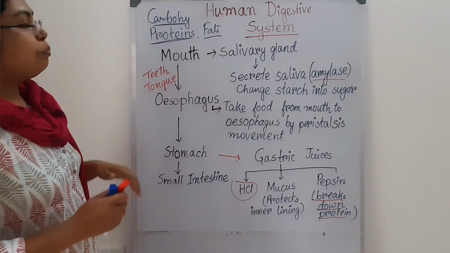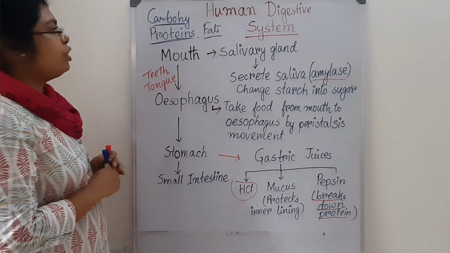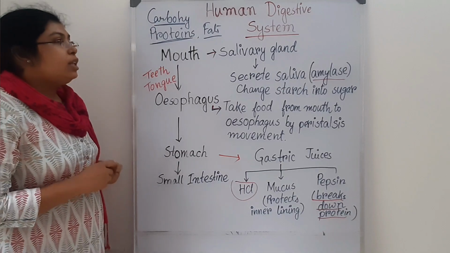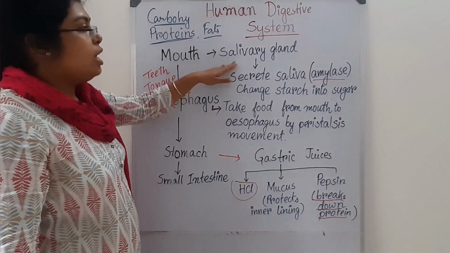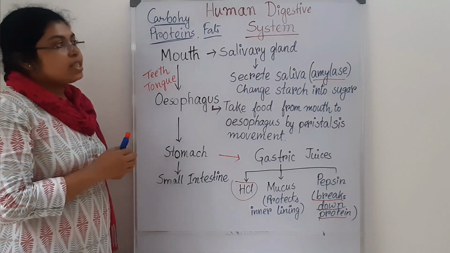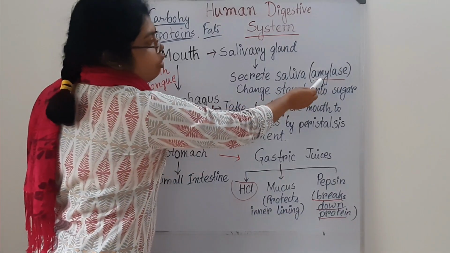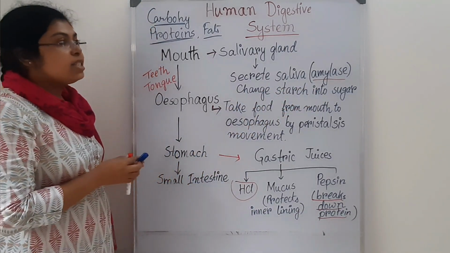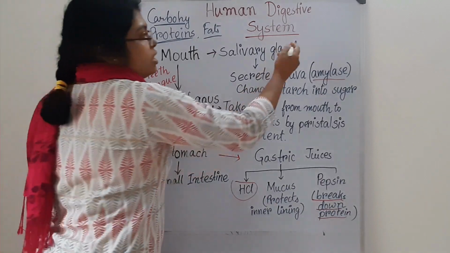What is the other function of the mouth? A very important thing is the salivary gland. The salivary gland secretes saliva, and saliva consists of amylase. Amylase is an enzyme.